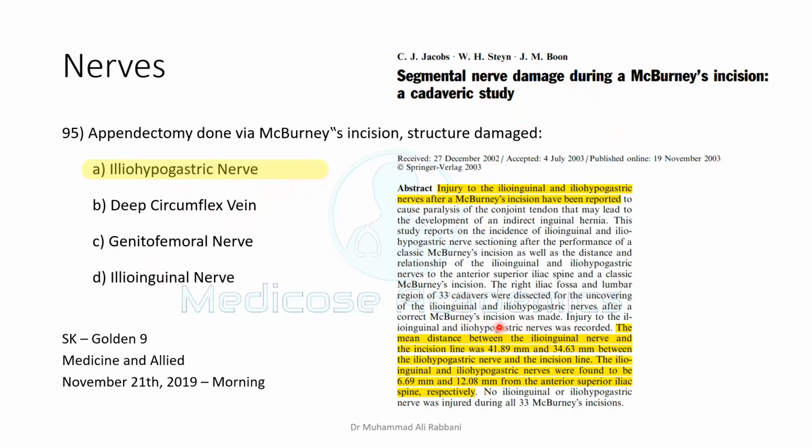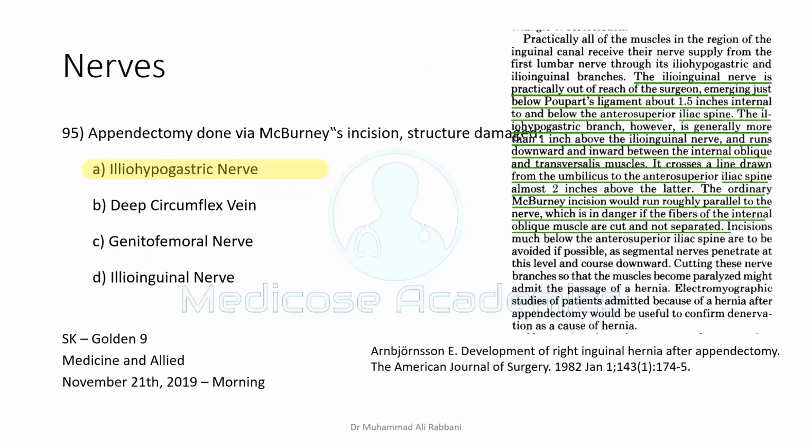You can see that they have said both nerves can be damaged, but in cadaveric incisions they saw that the distance between the incision and the nerve itself was more in the case of ilioinguinal and less in the case of iliohypogastric. The opposite holds true for the distance from the anterior superior iliac spine. So this gives a little idea about why the iliohypogastric is more likely to be damaged first.